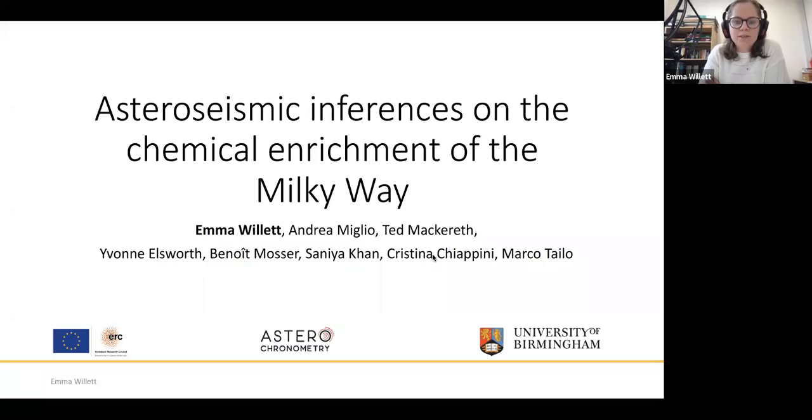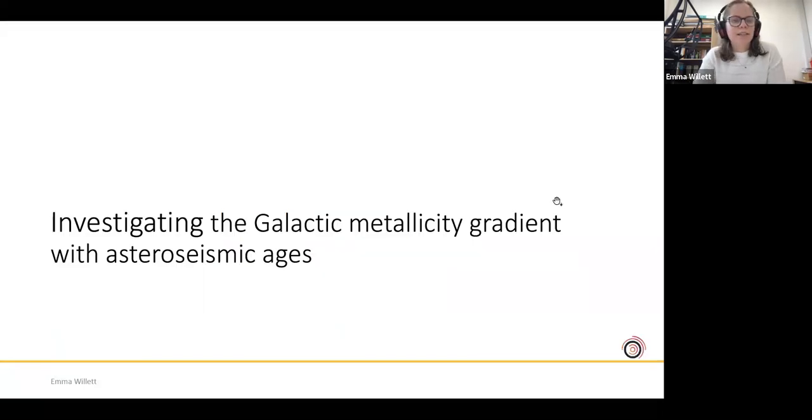Two projects. We'll talk about two projects which have made up most of the work in my PhD, and both of them use asteroseismic ages in particular to make inferences on the chemical history of the galaxy. So the first one is about investigating the galactic metallicity gradient with asteroseismic ages and its evolution over the history